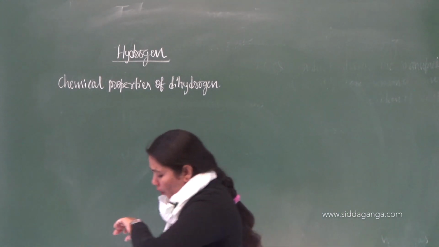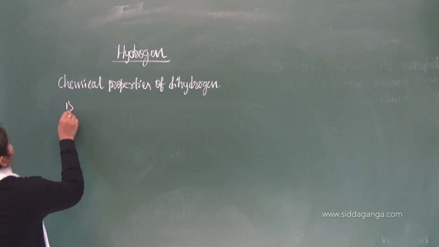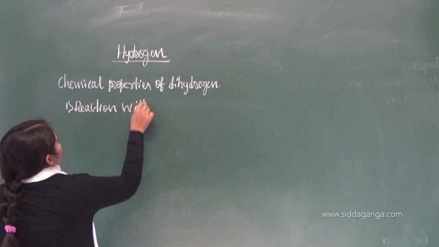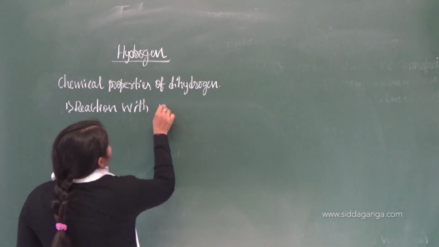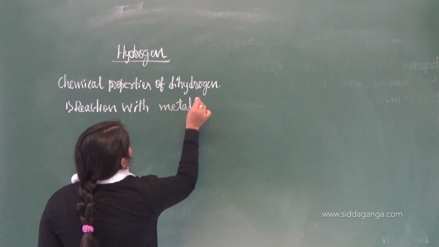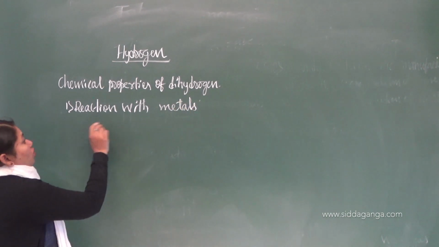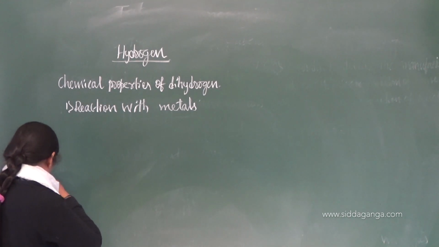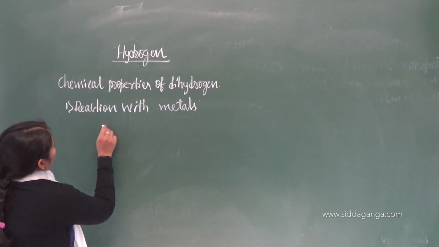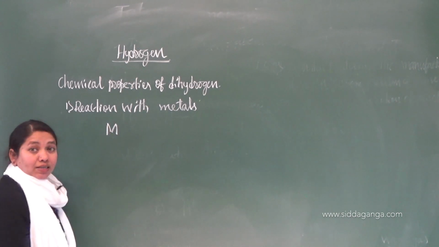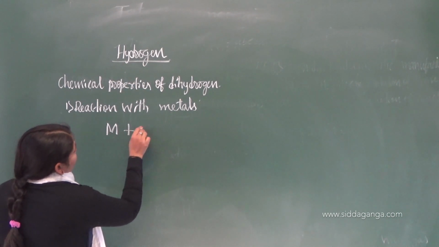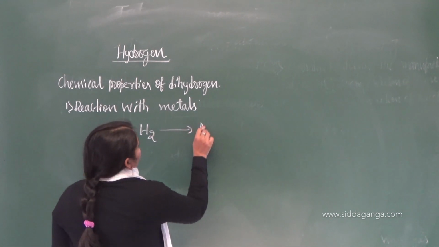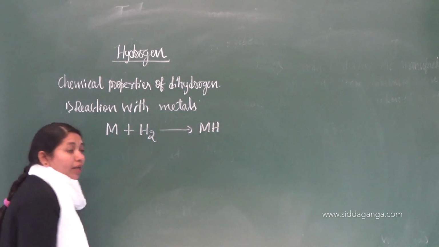Chemical properties. The first one is reaction with metals. If dihydrogen is made to react with a metal, I will take the metal as M, what will it form? It will form metallic hydride, MH.